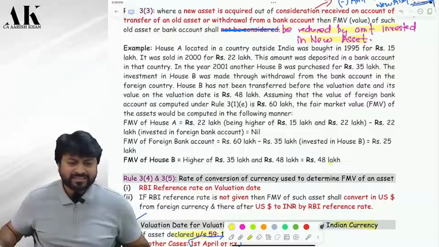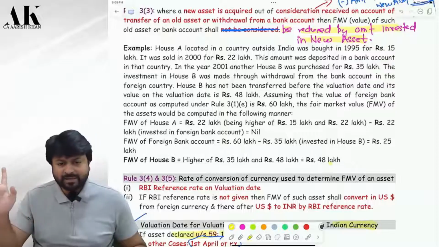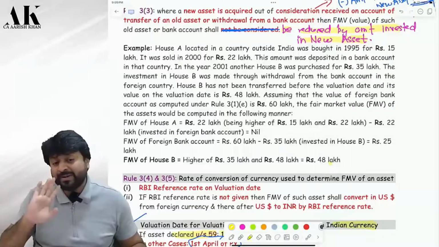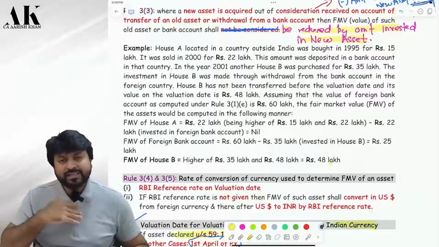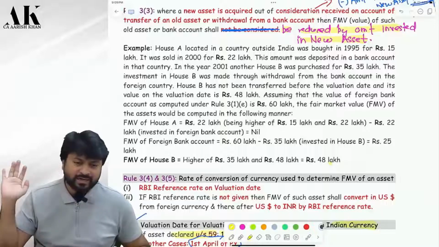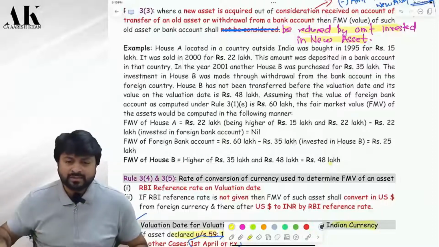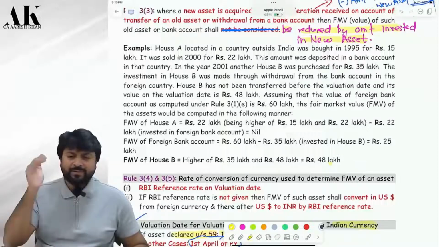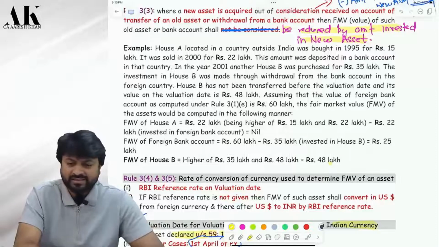Perfect. This same example will come in the exam, don't worry. Same, copy paste. They have asked this example 3-4 times in paper 6, the elective paper in the old course. So they have taken this topic from the elective paper only, na? Yes.